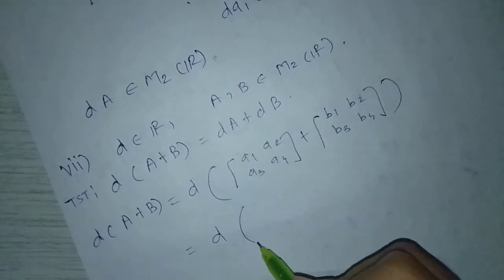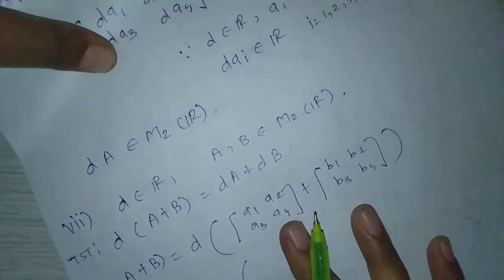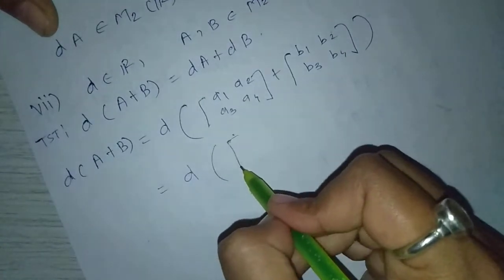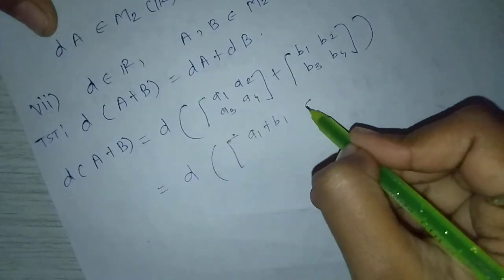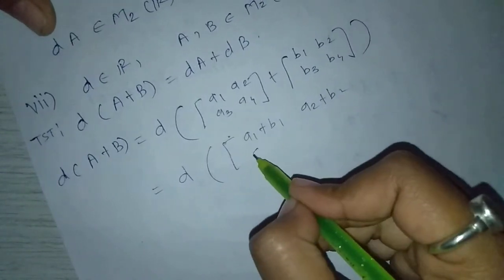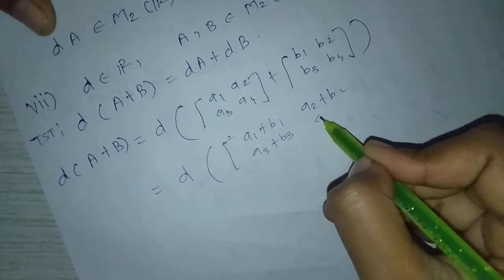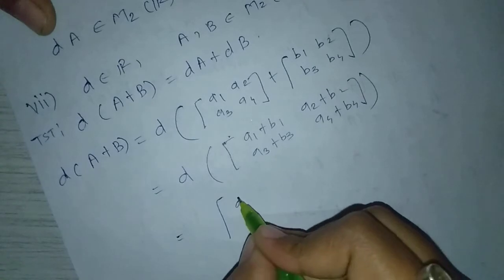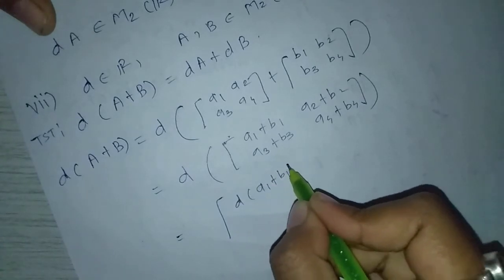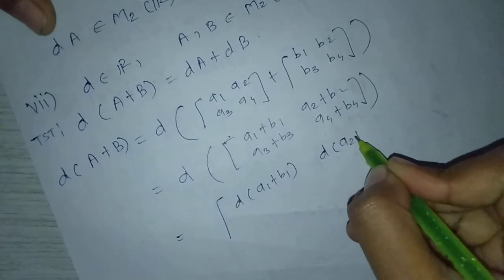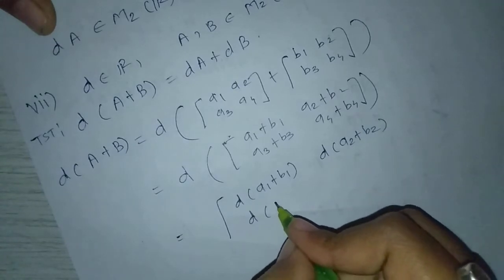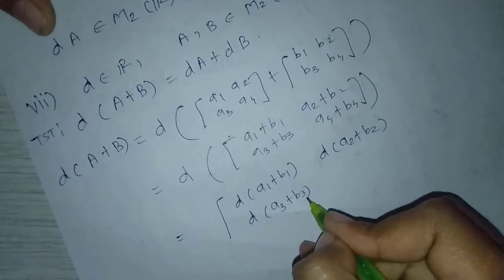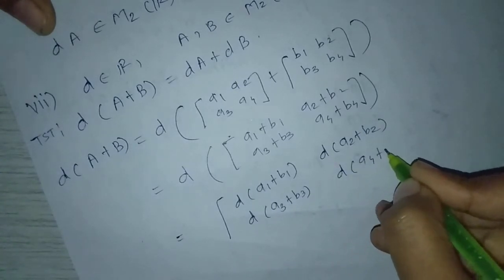Adding these two matrices, we get a1 plus b1, a2 plus b2, a3 plus b3, a4 plus b4, so d into a1 plus b1, d into a2 plus b2, d into a3 plus b3, d into a4 plus b4.